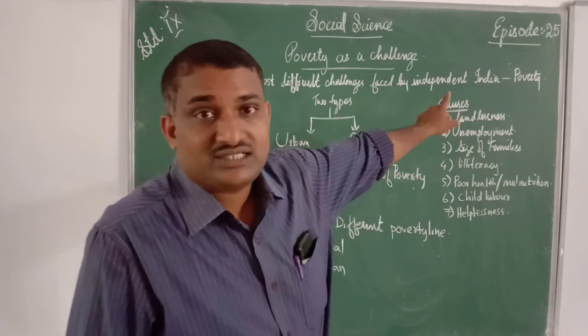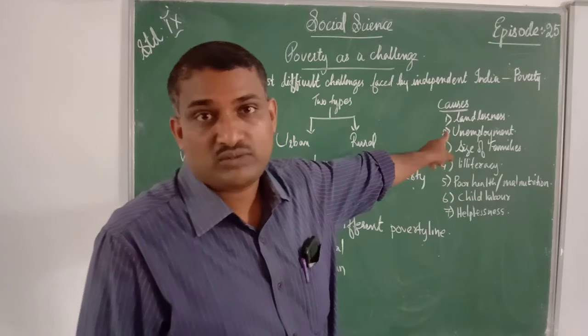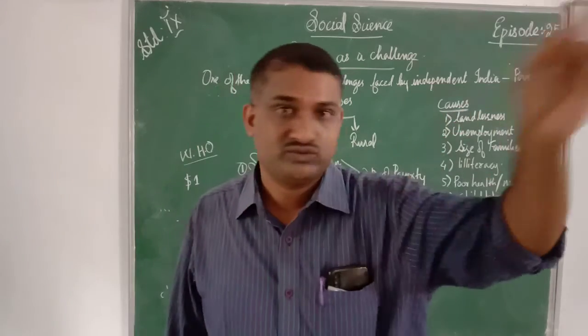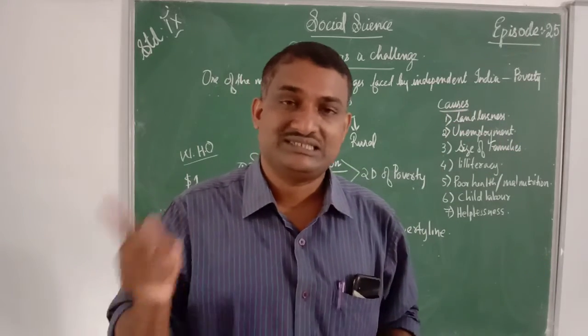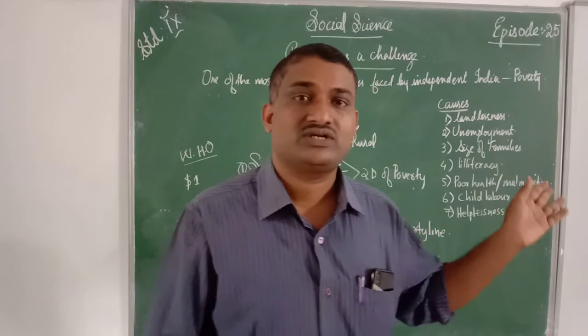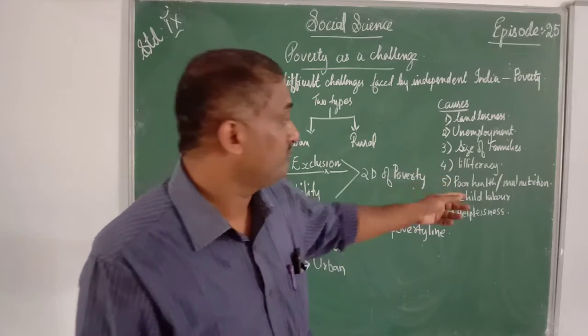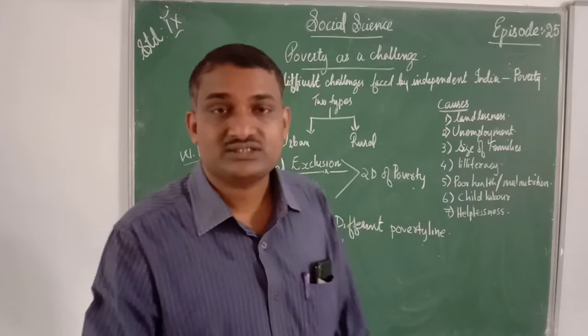So landlessness we discussed about, that is the case of poverty. Second one is unemployment. We discussed different types of unemployment: disguised, seasonal, then educated. So these are different types of unemployment: rural unemployment, urban unemployment, etc. Next is size of families. That is the most important point.